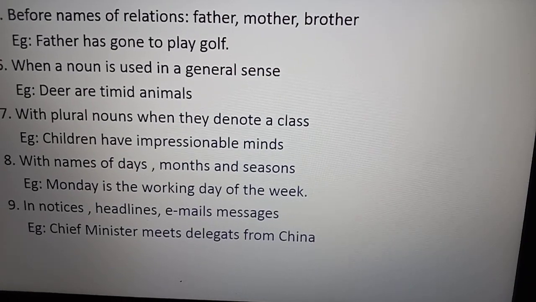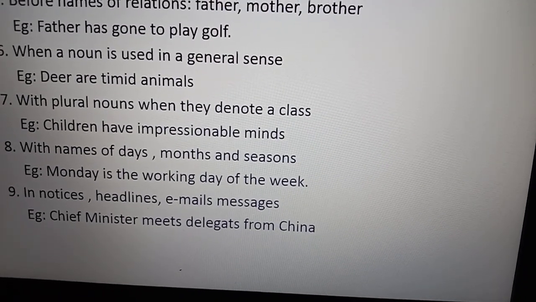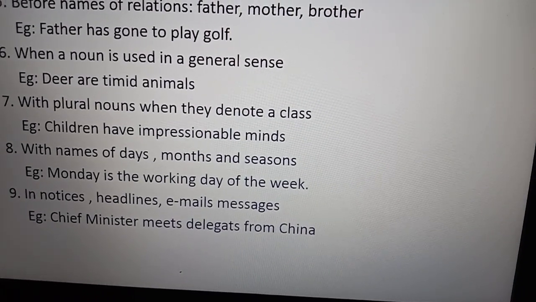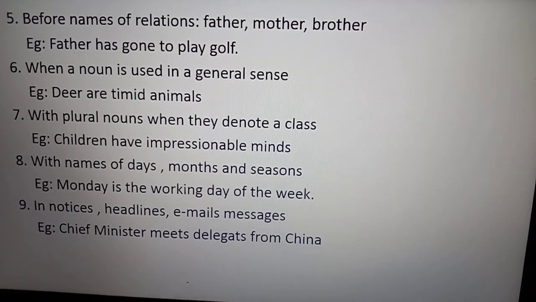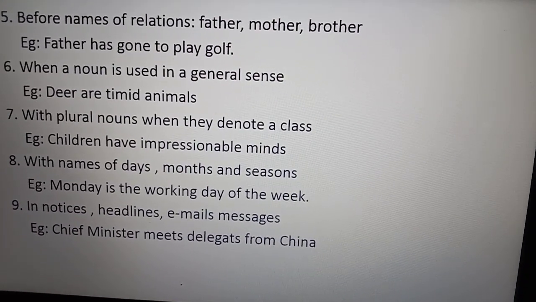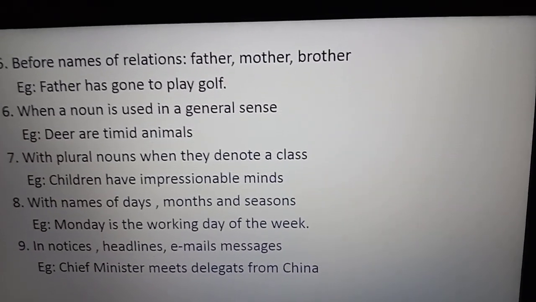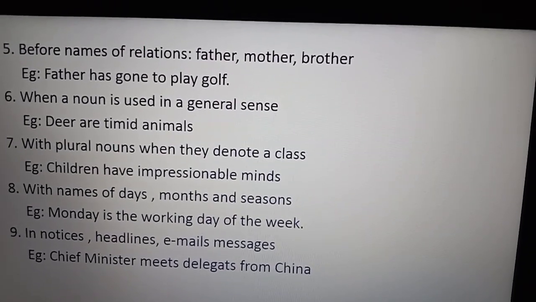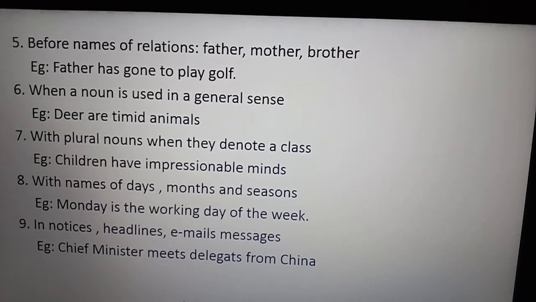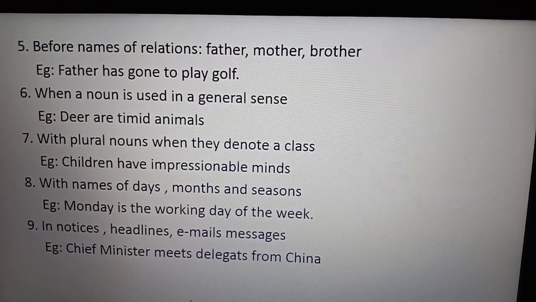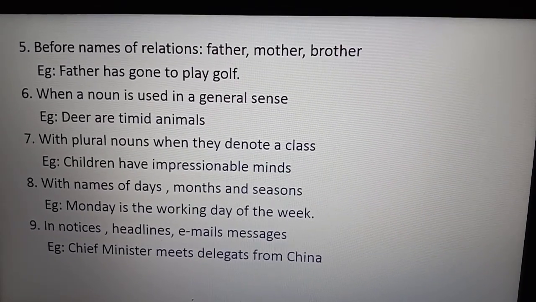So it's easy and it's a scoring topic, articles, and you should know it, and it's easy to score marks in articles. And all these topics whatever I have given you, please write down in your grammar notebook. I will be giving you around 10 sentences also, so that you can solve them. Okay, I hope you have understood. If you have any problem with any of the sentences or any of the points, please ask me. Okay, take care. Bye children.